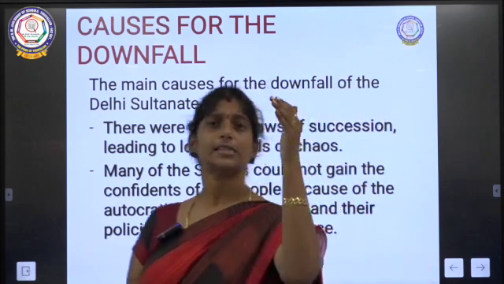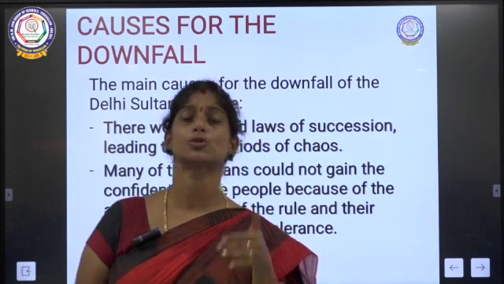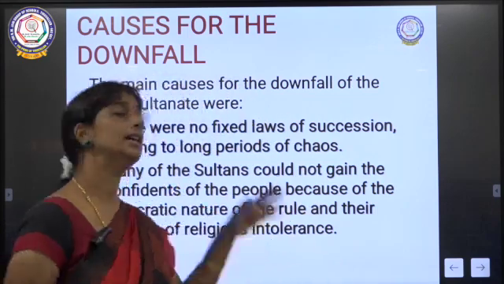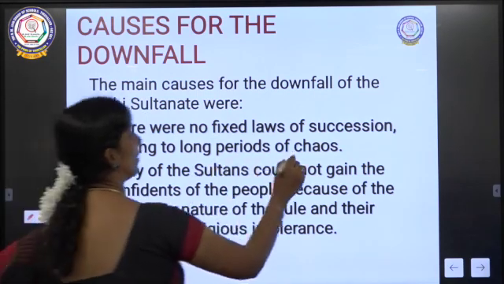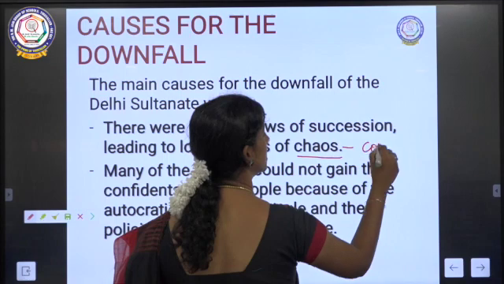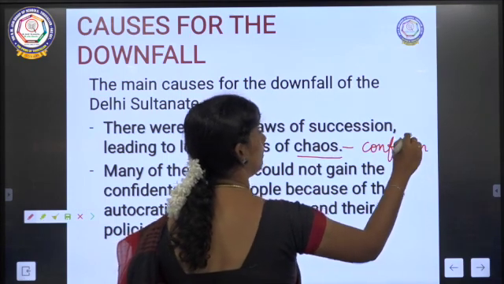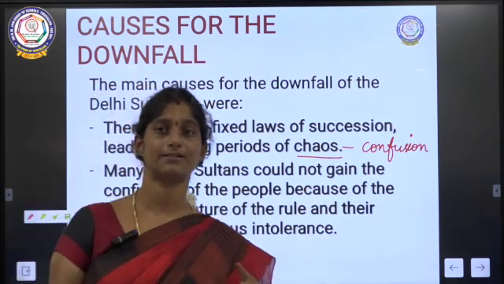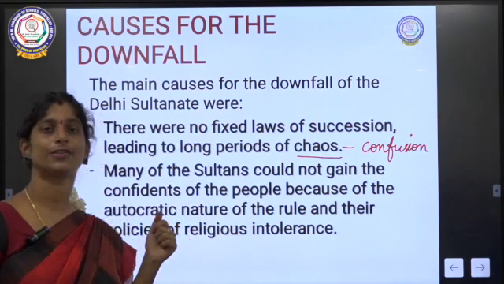A fixed law means that after this king, this person has to rule. There was no such fixed rule, so it created many long periods of chaos. Chaos means confusion. There was no proper ruler itself, so that created lots of confusion.